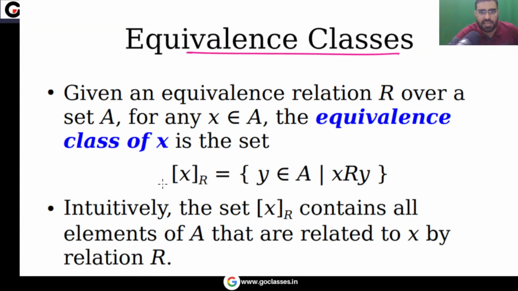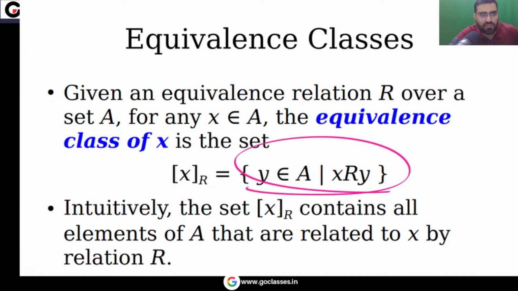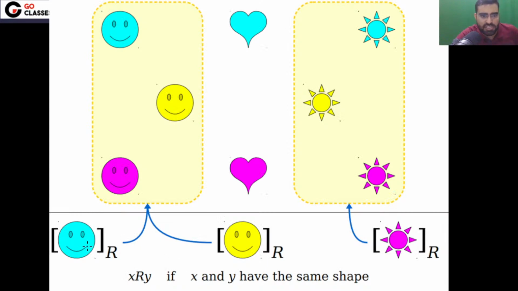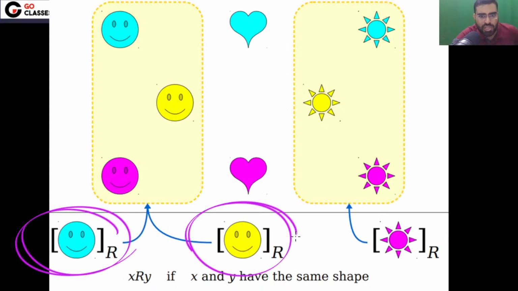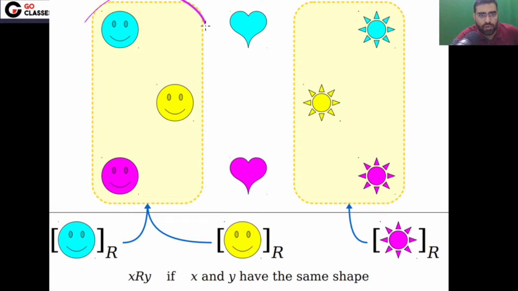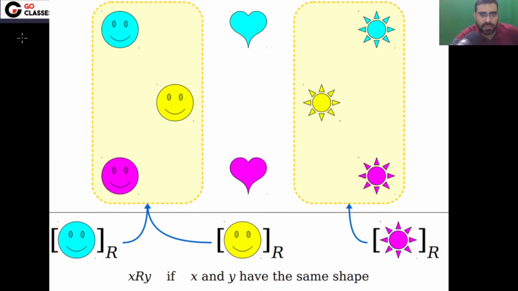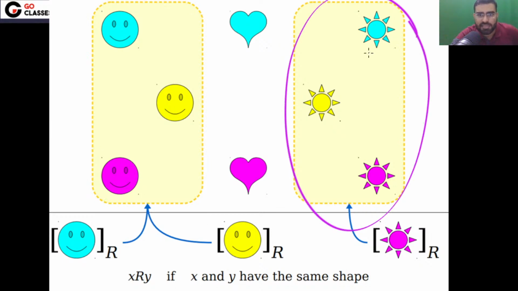What is the equivalence class? If you want to find the equivalence class of an element X, that will be the set of elements which are related to X. Very simple. Now let's move on. As you can see, this is the equivalence class of this, and this is also the equivalence class of this. This is the equivalence class of yellow also, of this also, of this also. Similarly, this is the equivalence class of this star also, this star also, this star also. I hope this point is clear.